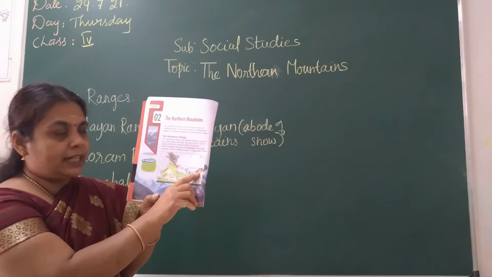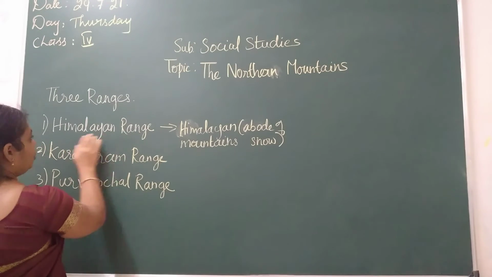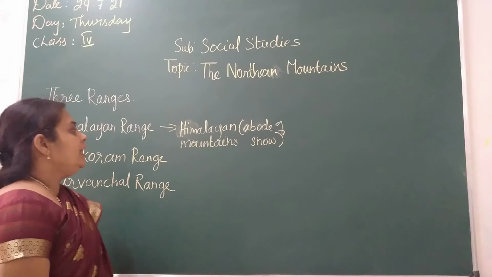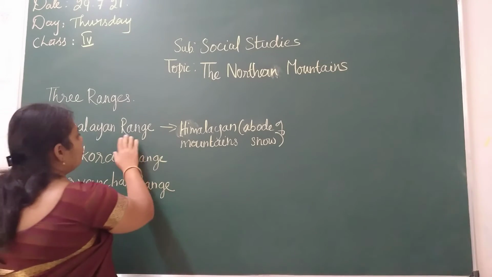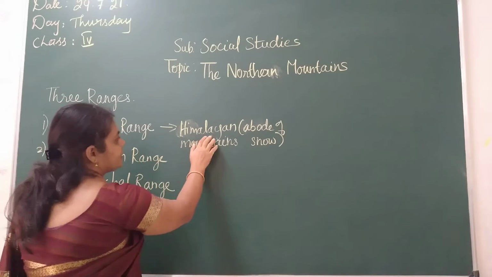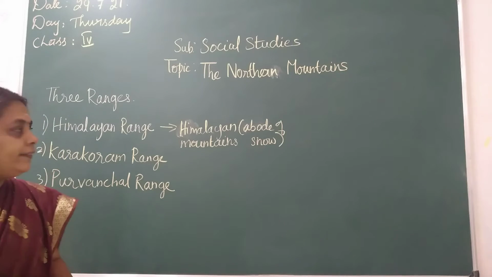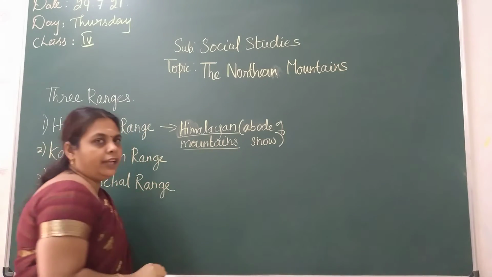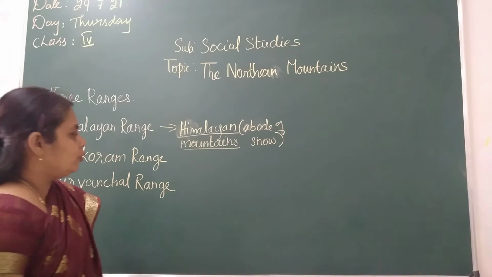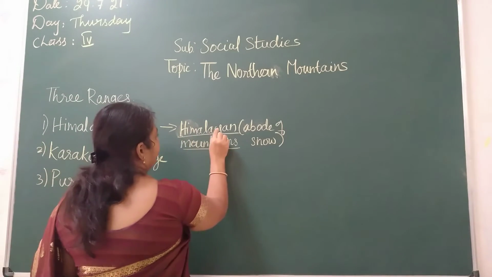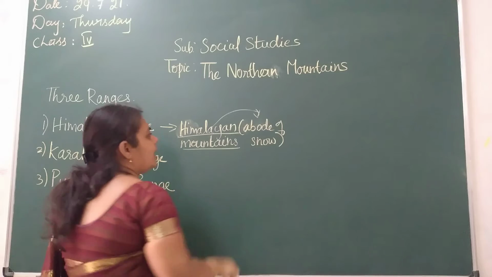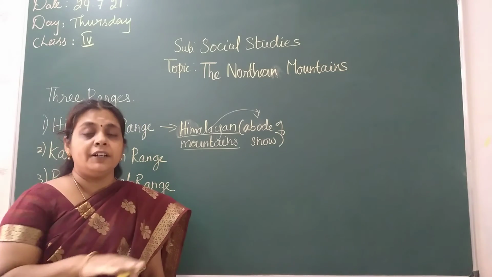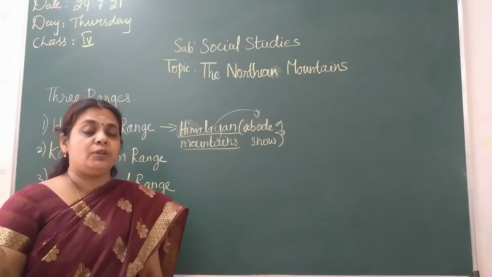In today's class, first we are going to see only the Himalayan range, children. It consists of a series of mountains, they are called the Himalayan mountains. So what is the meaning of Himalaya? Himalaya means abode of snow. That is, the mountains are covered with snow throughout the year, children.